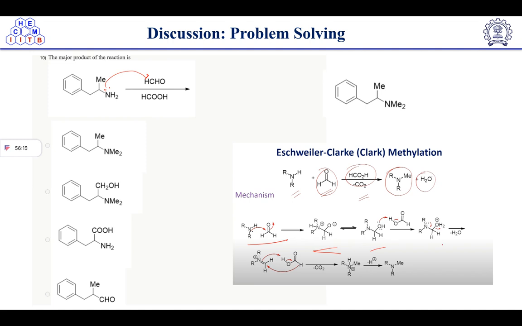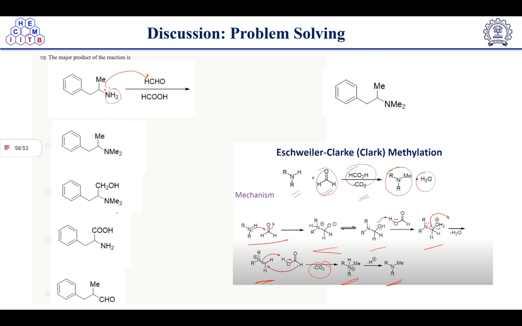and then it will become a good leaving group. Then lone pair of nitrogen will push here, and this water will knock out. After elimination of water, we'll get iminium ion. This iminium ion will interact with acid, and CO2 elimination will take place, followed by hydride attack and proton transfer. Okay, so we'll get this intermediate. Then this proton transfer will result in formation of methylated amine, right?